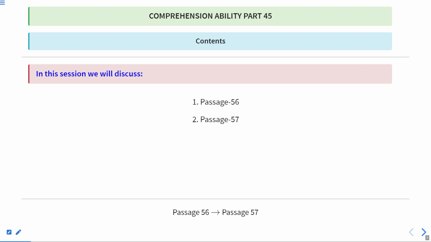So, in this session, we will discuss two passages, and these two passages are passage number 56 and passage number 57. Therefore, we have till now discussed 55 passages, and this is passage number 56 of the short passages. So these two are 56 and 57. We'll first read the entire passage, and after that we'll also discuss some questions based on these passages. So in this session as well, we will be doing some question and answers based on passage number 56 and passage number 57.